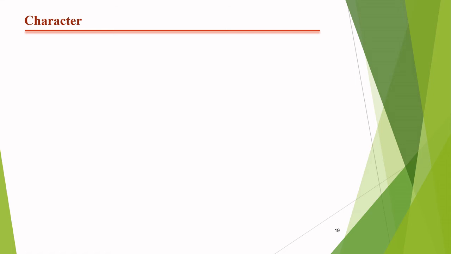Comes to the point: character. In the case of a character, we can say any single symbol written in single quotes is known as a character. First of all, we have to concentrate on two points. Point 1 is a single symbol. Point 2 is single quotes. Like quotes A, then quotes 2. So it is not that we only write alphabets in single quotes. We can also write numbers.